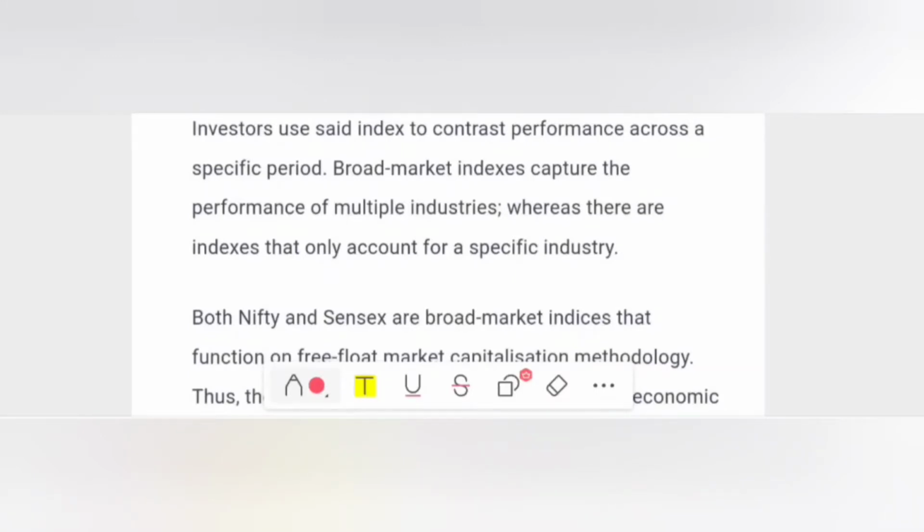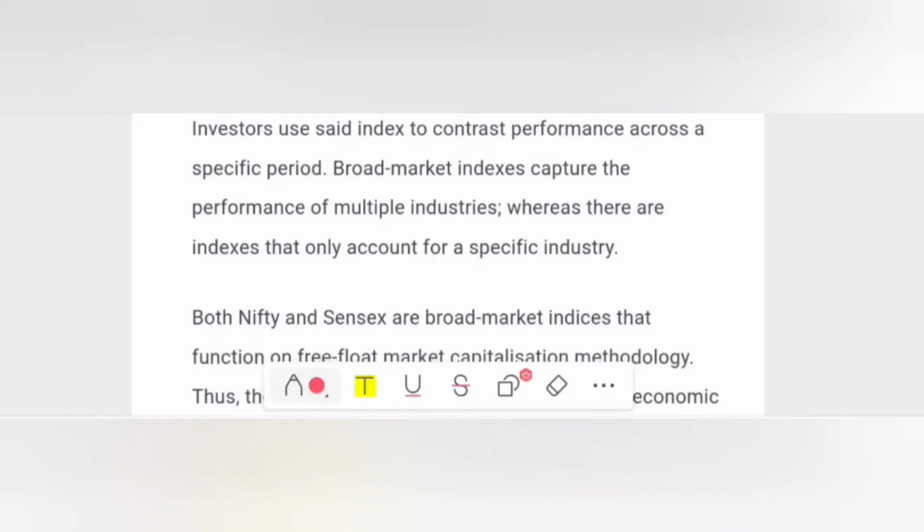So some indexes carry different sectors, like industry sectors, IT sectors, metal sectors, pharma sectors, whereas some indexes carry only a set of sectors. NSE has all sectors covered, but compared to that, BSE only covers some of the sectors, nearly 13 or so.